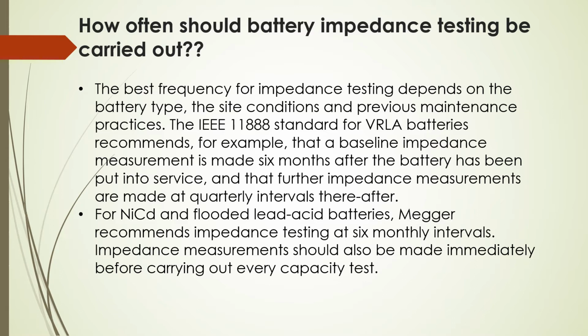The IEEE 1188 standard for VRLA batteries recommends, for example, that a baseline impedance measurement is made 6 months after the battery has been put in service, and that further impedance measurements are made at quarterly intervals thereafter. For NiCd, or nickel cadmium, and flooded type lead acid batteries, Megger recommends impedance testing at 6 monthly intervals. Impedance measurement should also be made immediately before carrying out each capacity test.